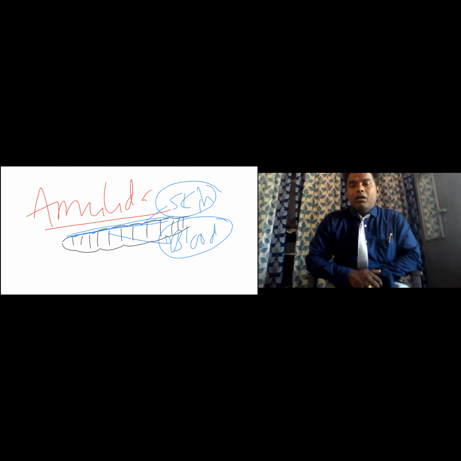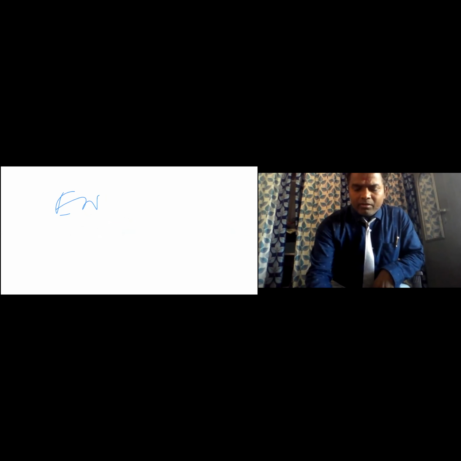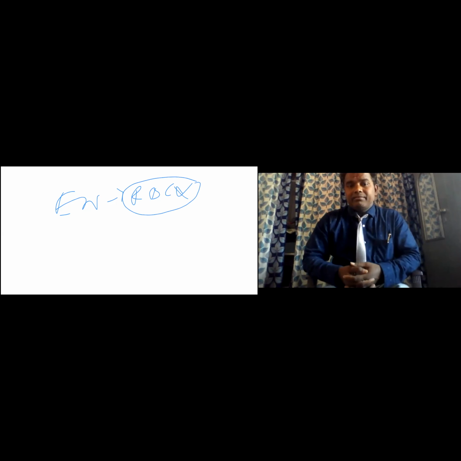Number two. This earthworm contains blood. The blood does not contain RBC. In earthworm RBC is not there, but blood is red in color. How? Come on, tell me.